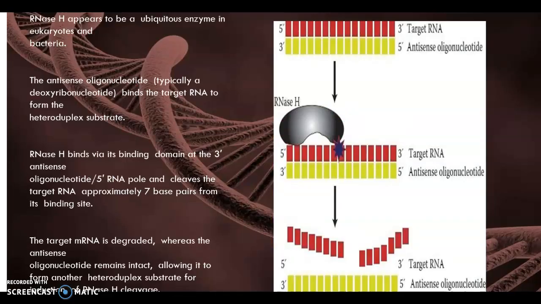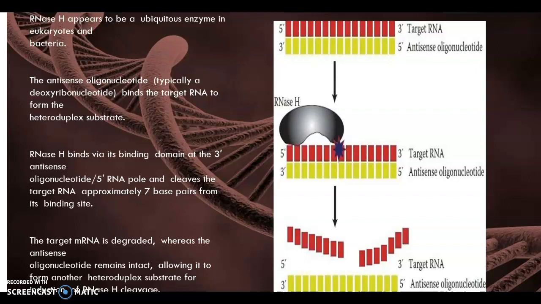Next, we see the exact mechanism of the antisense oligonucleotide. After the target mRNA is synthesized, we introduce the antisense strand that is complementary to the target mRNA. RNase H is an enzyme. In biochemistry, we study six types of enzymes: oxidoreductase, transferase, hydrolase, lyase, isomerase, ligase.